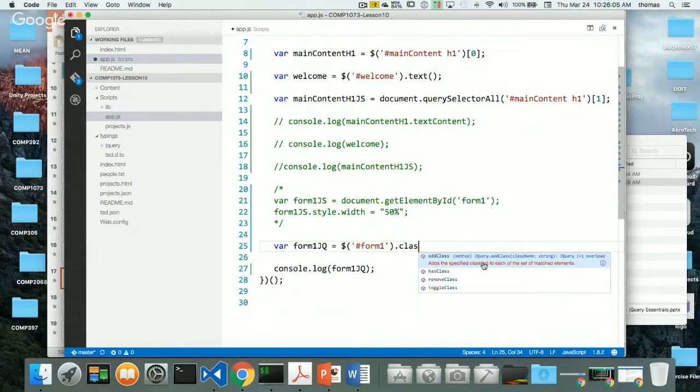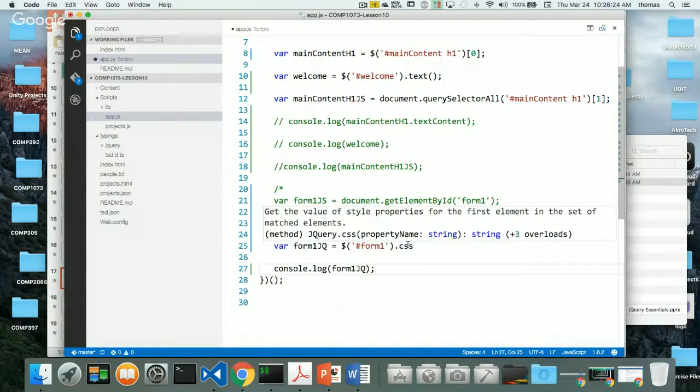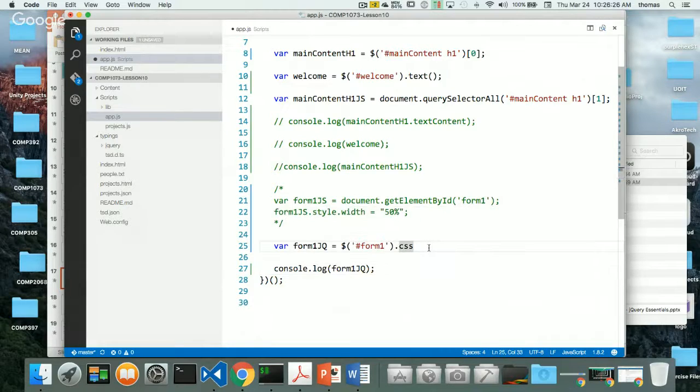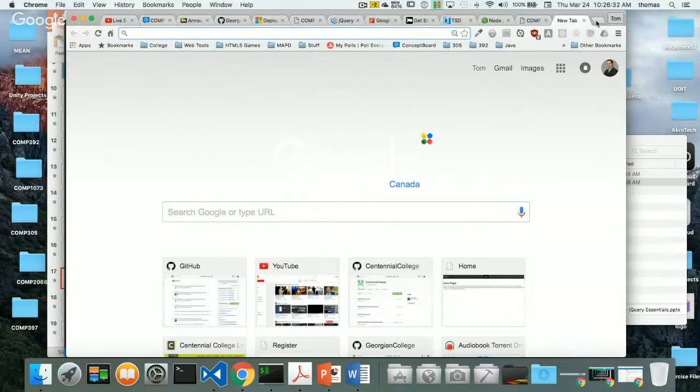No. If I say class, I can do class, add class, remove class, that kind of stuff I can do, no problem. And CSS actually has 3 overloads. Get the value of style properties for the first element. That's what it does. That's one of the things I can do with it, right? What other things can I do with CSS? If I were just using CSS, just getting the value, right? But can I set the value somehow? So go back. Let's see. What if we look it up? If you didn't have the PowerPoint, I can go into jQuery itself to look it up.